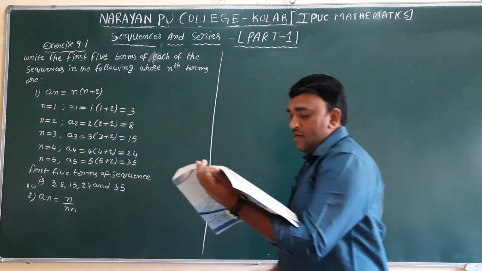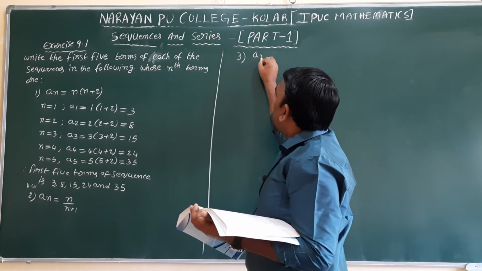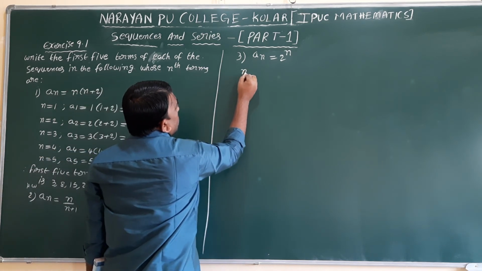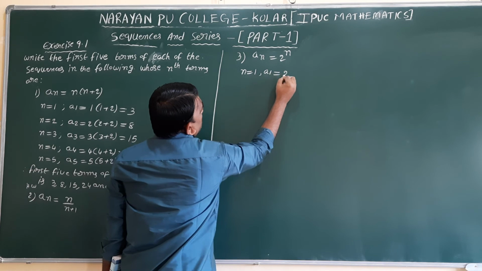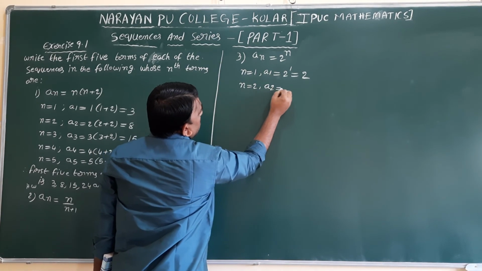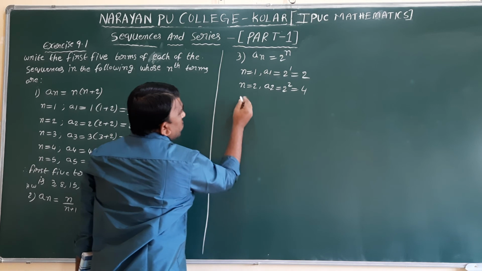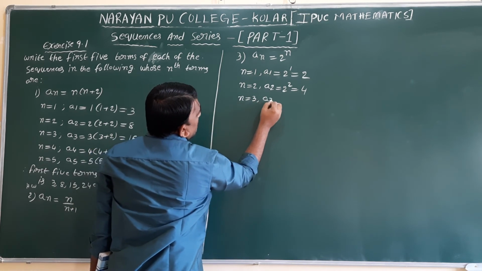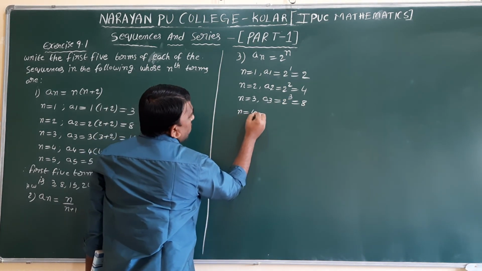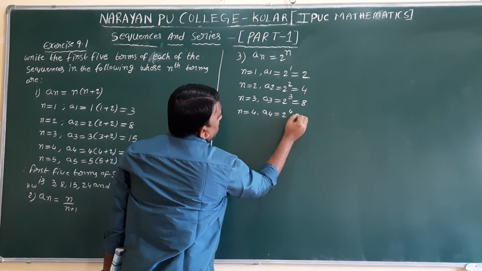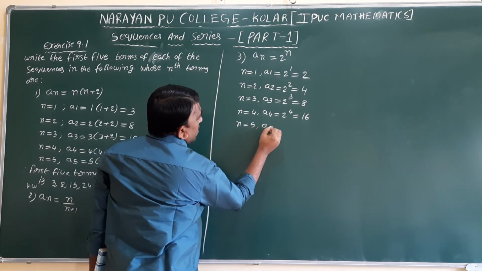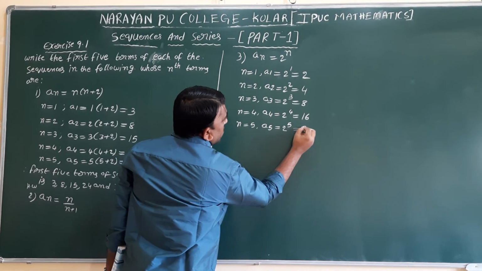And the third one, an equals 2 power n. So n equals 1, substitute: a1 is 2 power 1. 2 power 1 is 2. n equals 2: a2, 2 square. 2 square value is 4. n value 3: a3 equals 2 cube. 2 cube value is 8, 2 into 2 into 2. n equals 4: a4 is 2 power 4, which is 16. n equals 5: a5 is 2 power 5, which is 32.